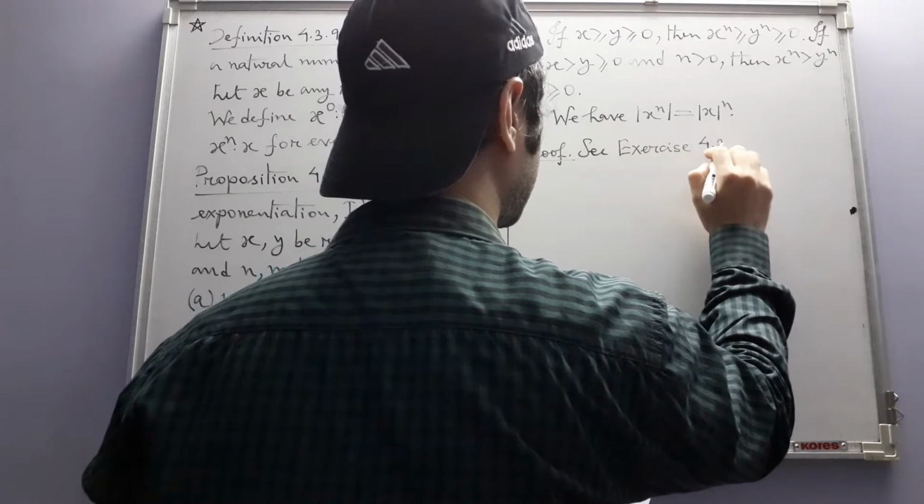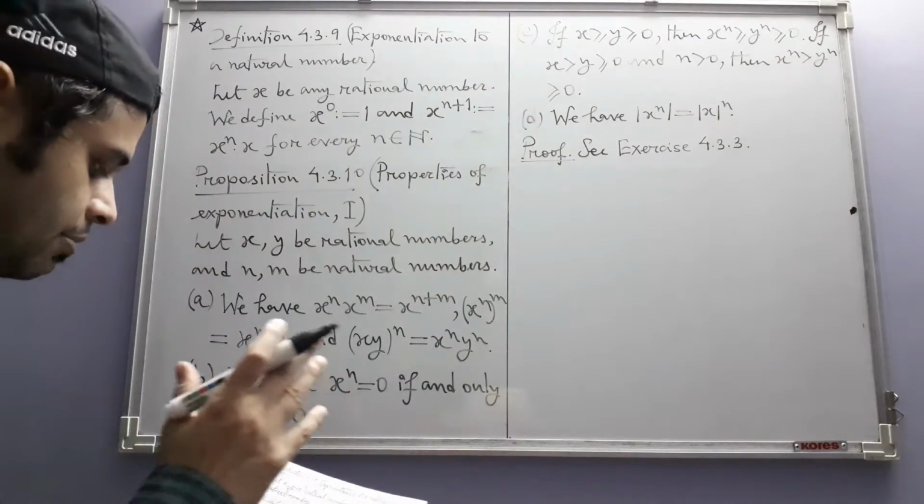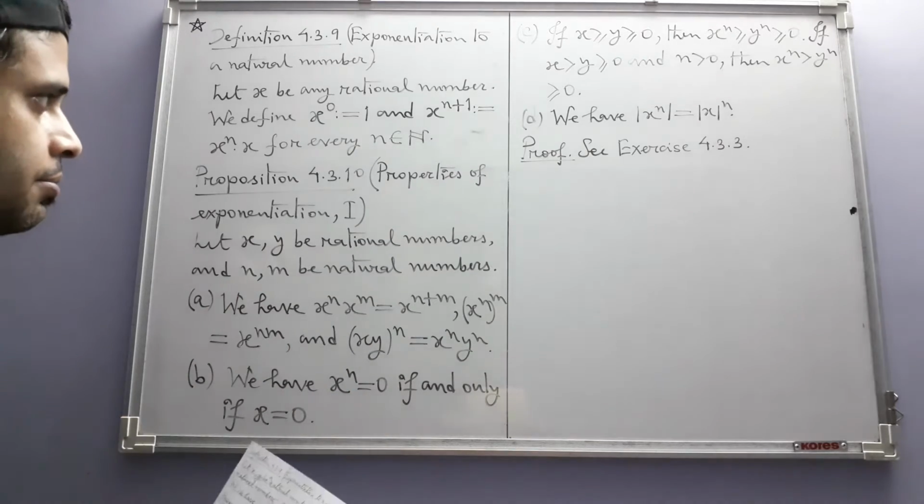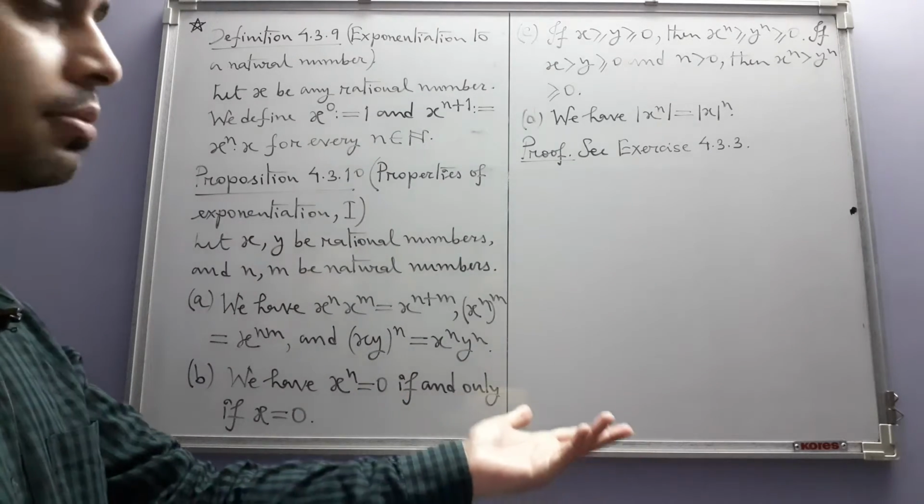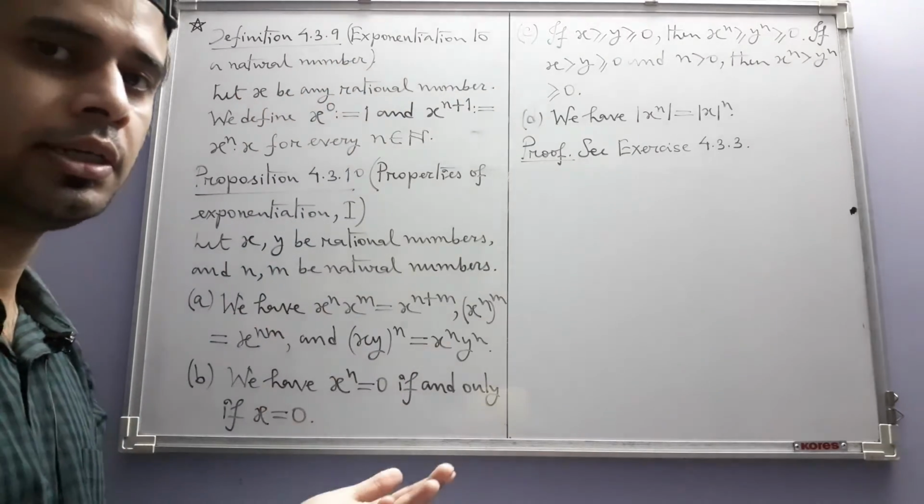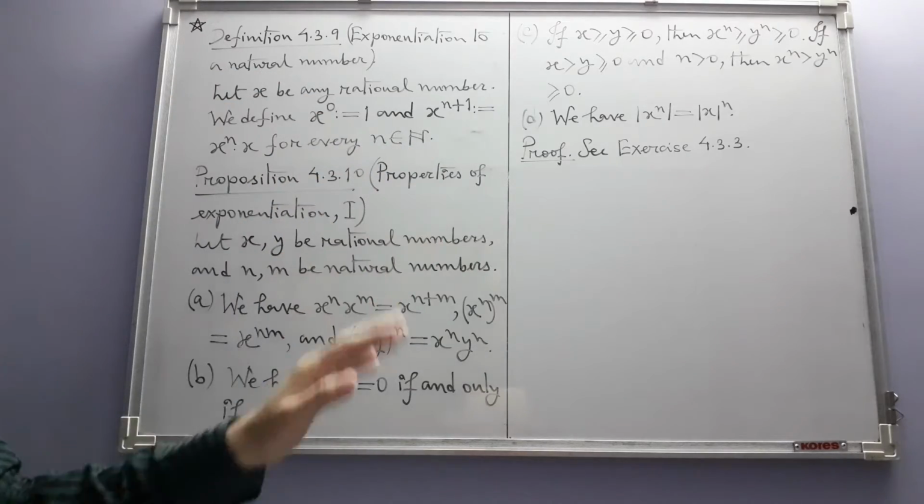The third exercise. Okay, now after this we define exponentiation for all integers, but part of that has already been defined here. So we only need to define exponentiation where the exponent is a negative integer.